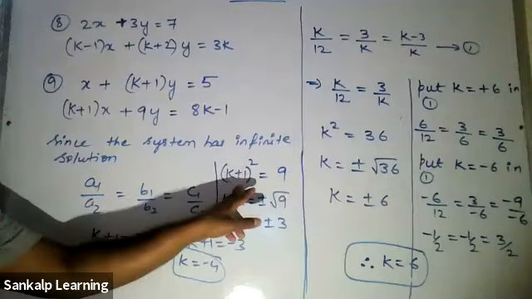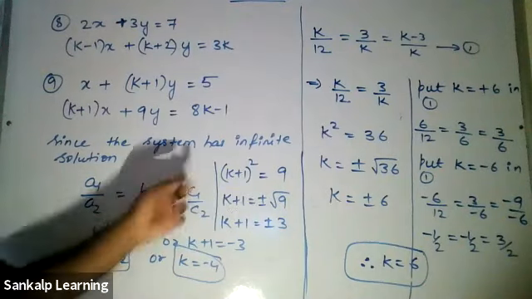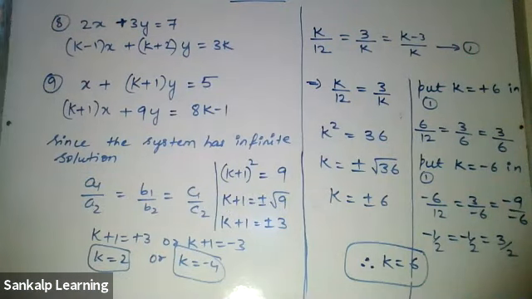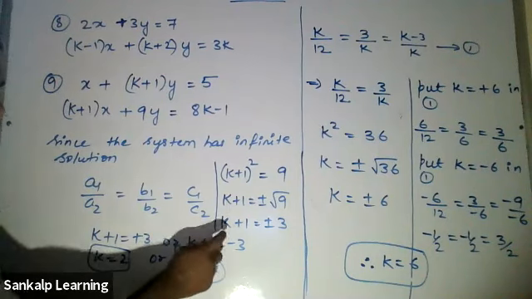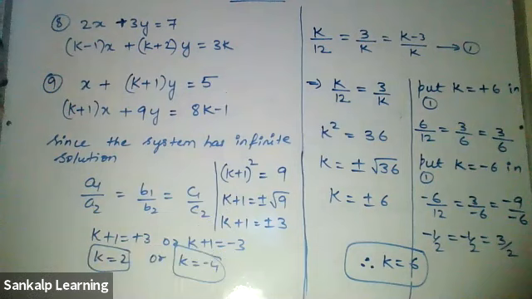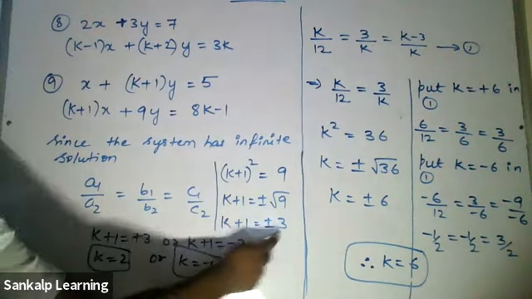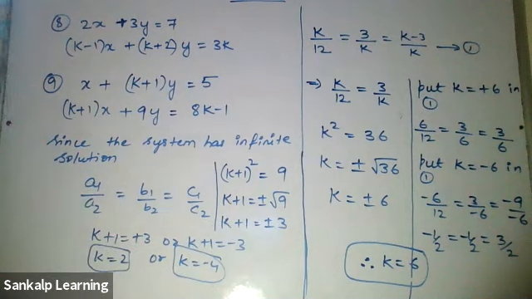So when you cross multiply, you get k plus 1 the whole square equal to 9. So it will become plus or minus root 9, where you get plus or minus 3. So you have not found the value of k. The thing that you have found is k plus 1. You have to find k. So take first condition plus 3, second condition minus 3. So you'll get two values of k. Substitute back and check which is satisfying.